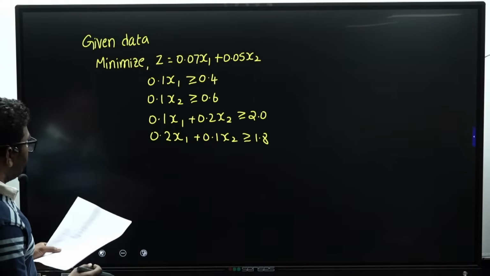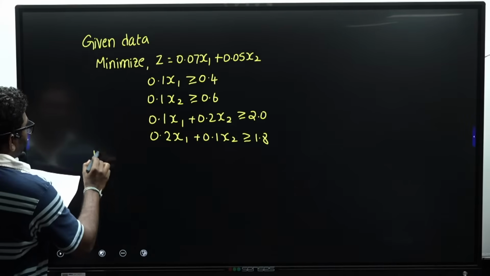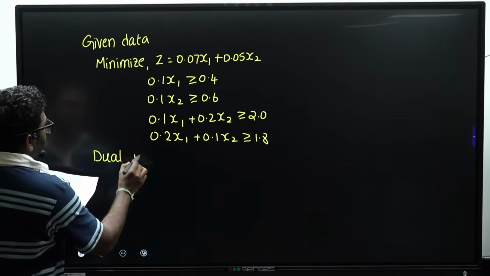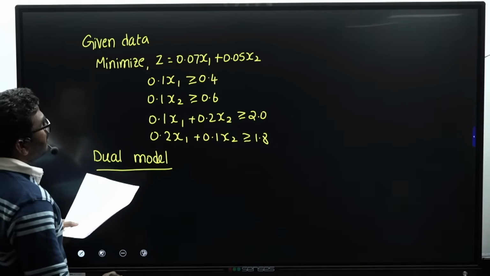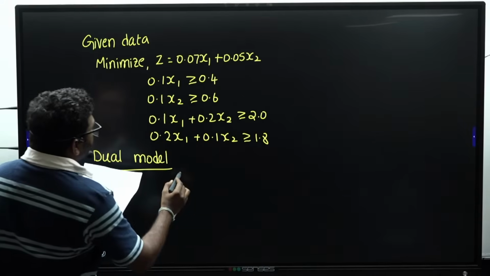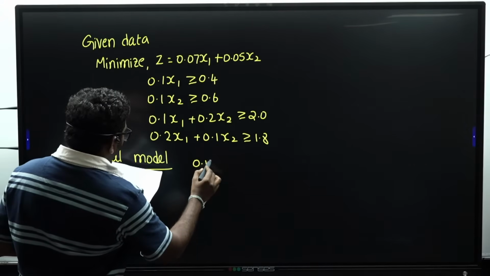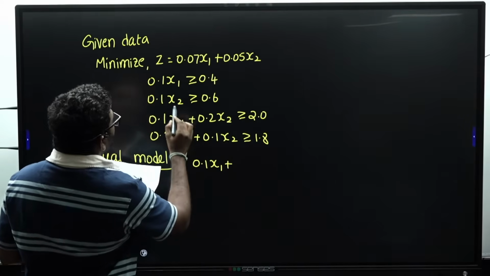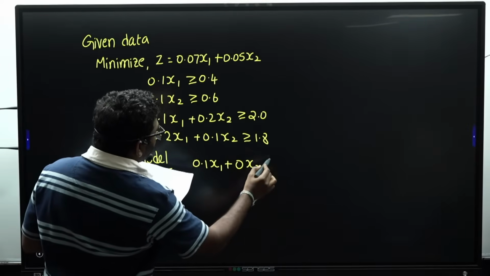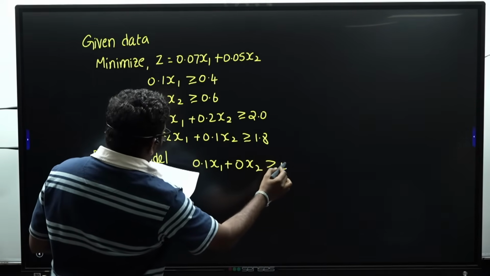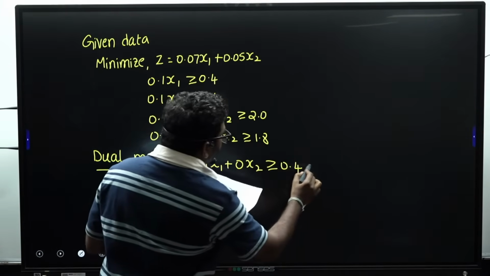This question we are solving using the dual model. In this case, I am writing here 0.1 x1 plus 0 x2 greater than or equal to 0.4. This I am assuming as K1.